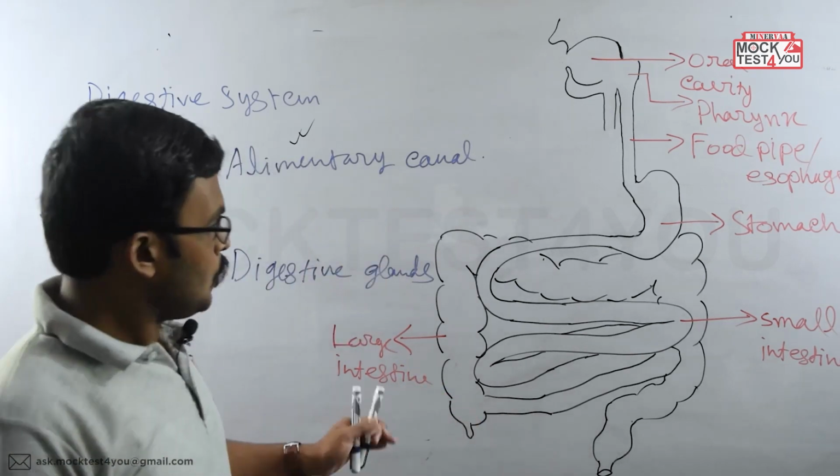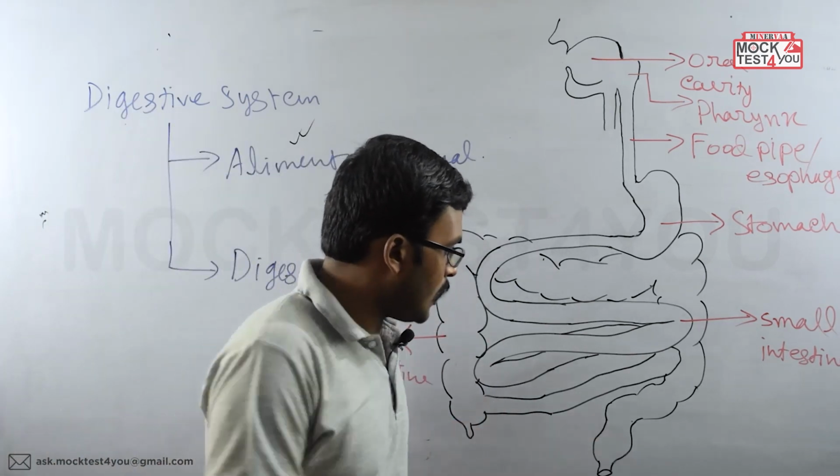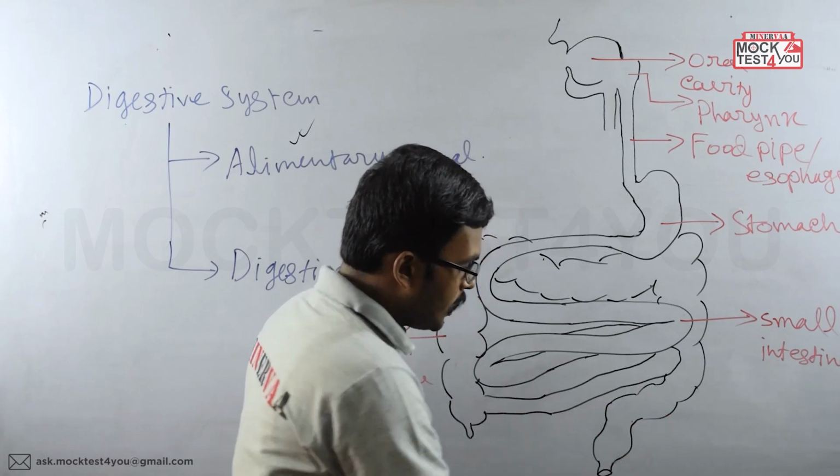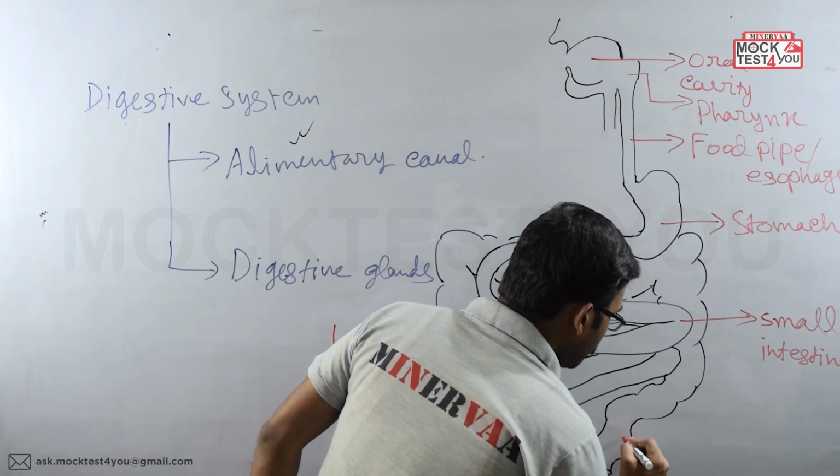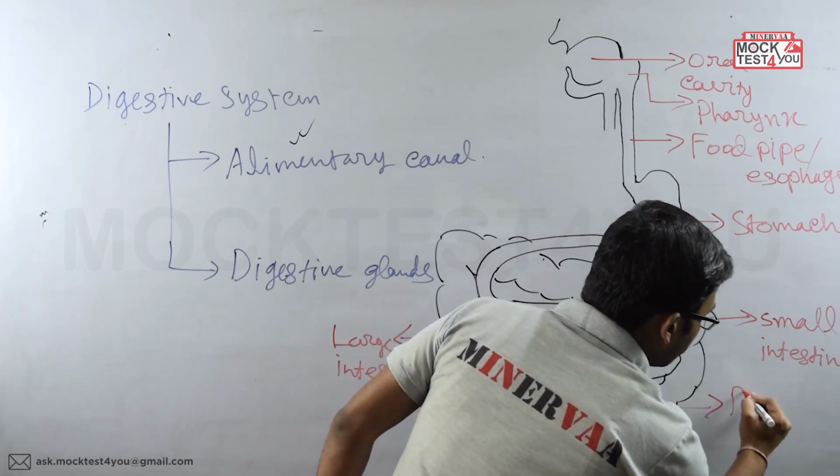Now at the end of the large intestine we get a storage area, and this storage area is known as the rectum. What is the name for it? It is called the rectum.